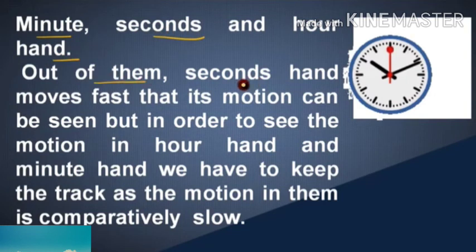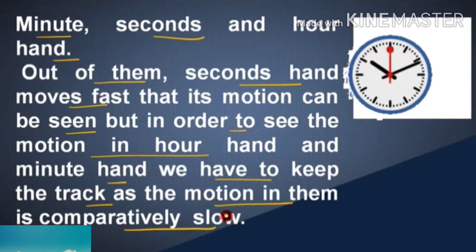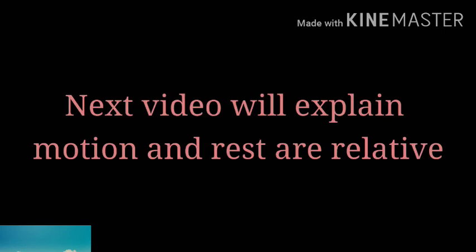Out of them, the second hand moves fast, so its motion can be seen, but in order to see the motion of the hour hand and minute hand, we have to keep track, as the motion in them is comparatively very slow. Next video will explain motion and rest are relative.